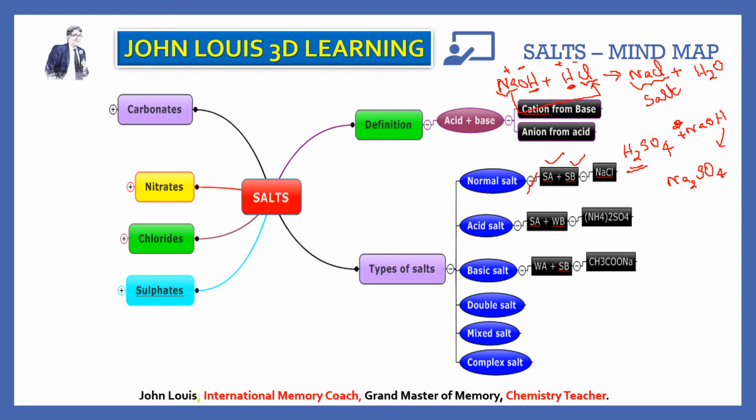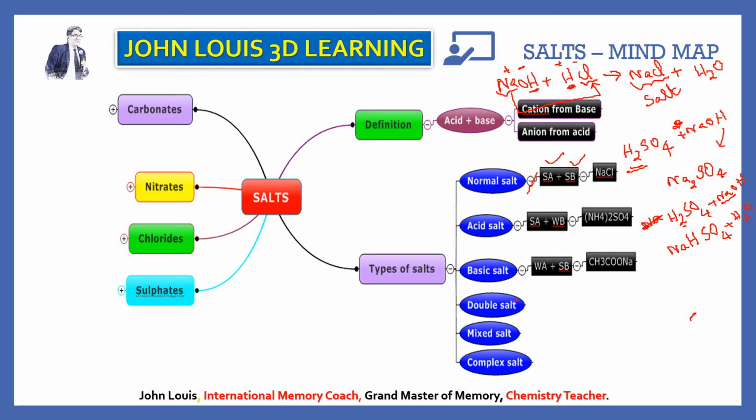Then what will be the acid salt? Acid salts are formed by partial replacement of the ionizable hydrogen atoms. For example, sulfuric acid has 2 hydrogens. If H2SO4 reacts with only 1 sodium hydroxide instead of 2, the sodium can displace only 1 hydrogen. Therefore, you will get Na, 1 hydrogen will remain, and sulfate. Sodium bisulfate will form, plus water.